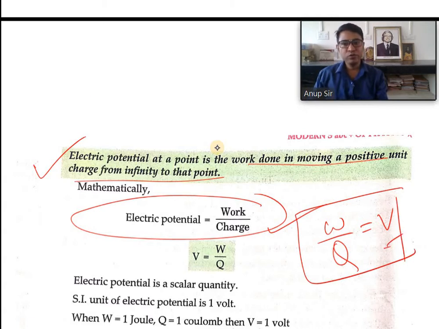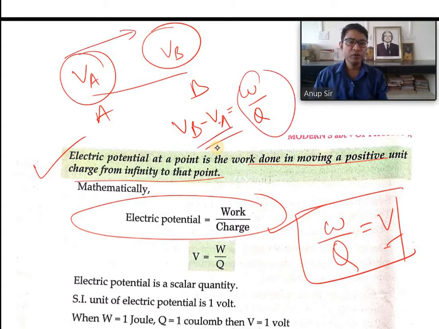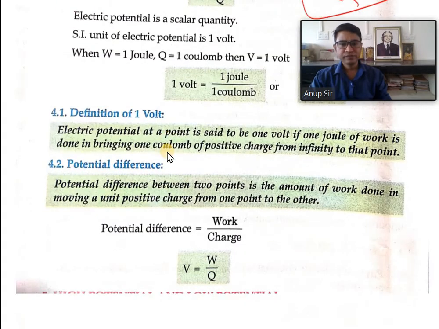If there were 2 points, let us suppose A and B, and the potential at A is VA and the potential at B is VB. This is the initial position, this is the final position. So the potential difference will be equal to VB minus VA. Same here, we can write like this, W by Q. If W amount of work has been done to carry the unit positive charge, or carry the charge Q, from point A to point B, then W by Q will be equal to the potential difference, that is VB minus VA, which is final potential minus initial potential.